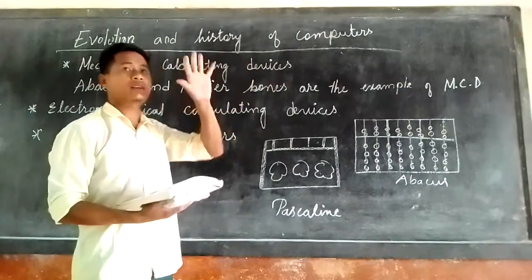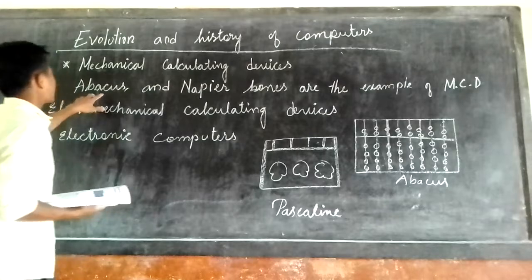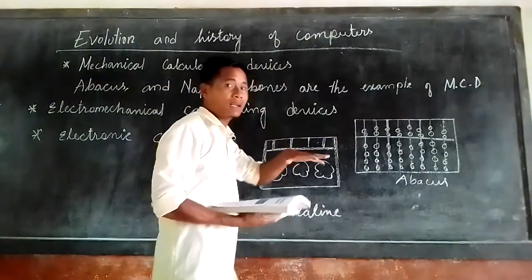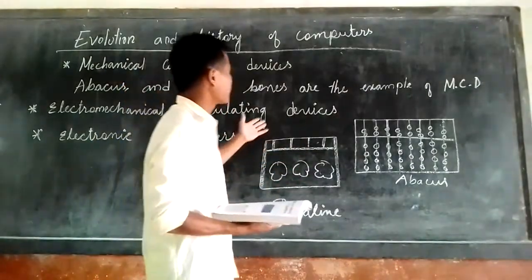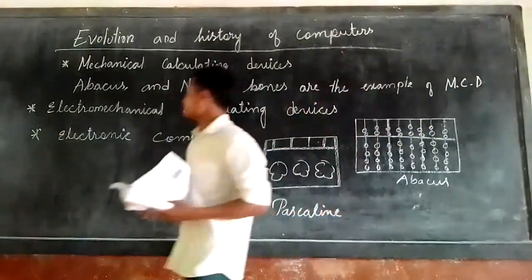A mechanical calculating device is a machine, and the process by which it works falls in this category. It is the first machine that was made. The first ones are the abacus and Napier's bones, as well as the Pascaline. You might have heard mention of the Pascaline. These are examples of manual calculating devices.